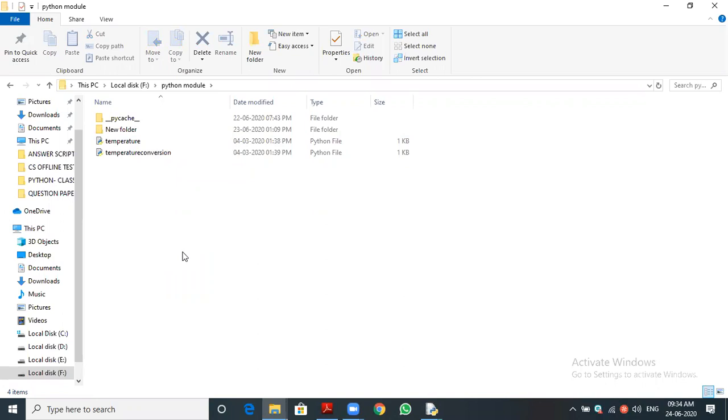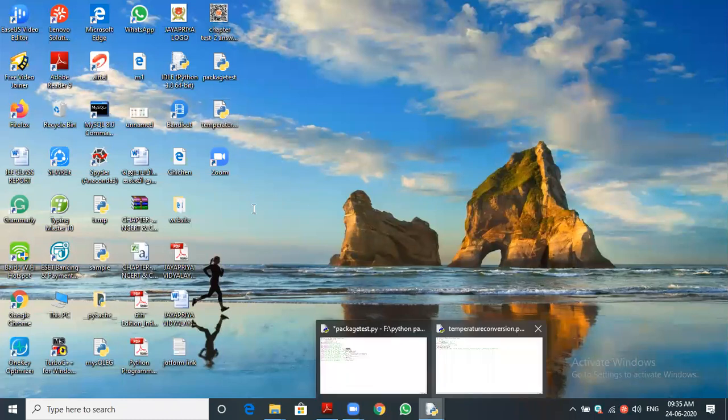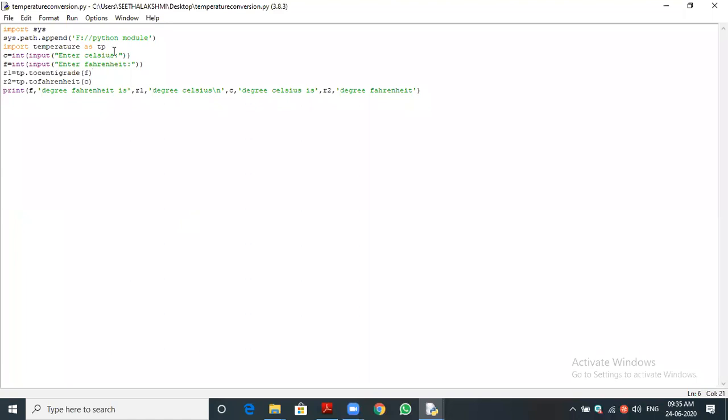Yes, sir. Okay. If the temperature conversion program is present in the same folder, we no need to worry. We can simply import temperature, that is a module. Suppose the main program is written in some other place. You can see I am opening this one, it is already opened. This file we kept on the desktop. The module is present in another location.